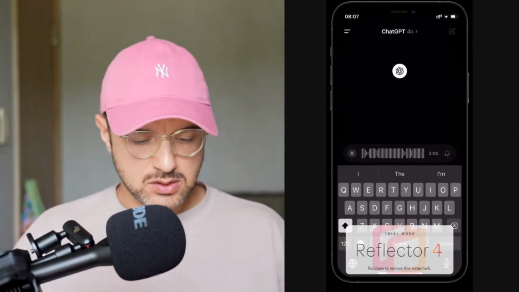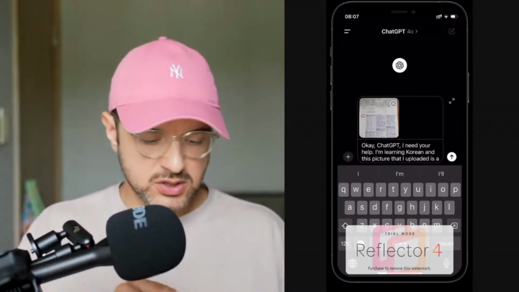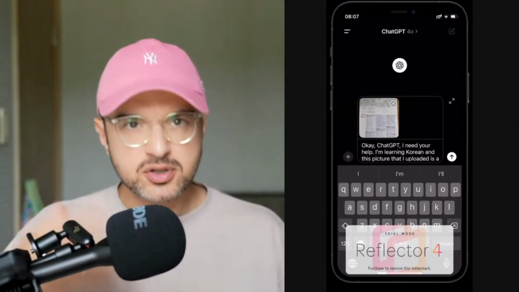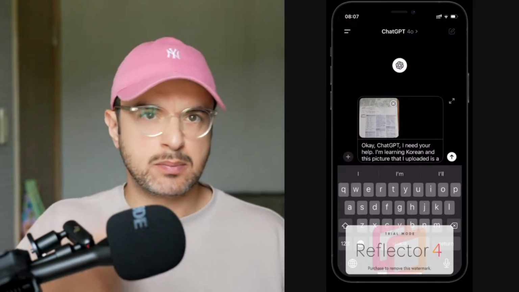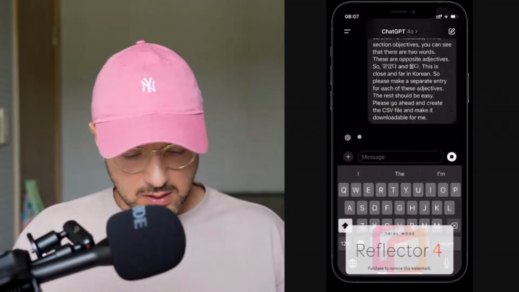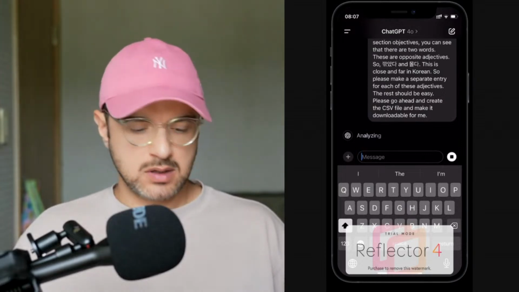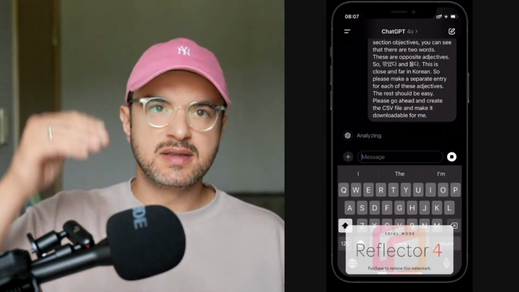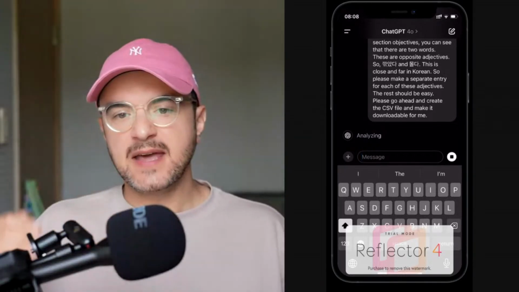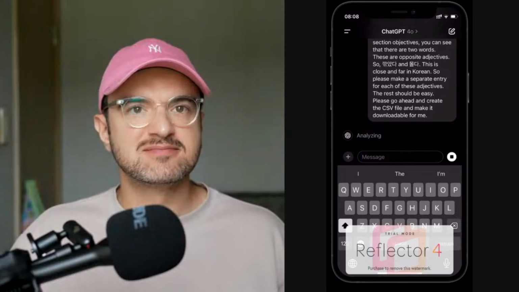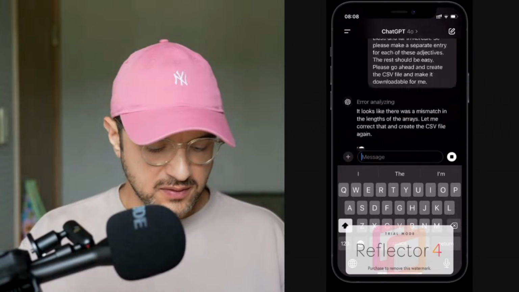Okay, so as you can see, we've done two things. We have uploaded the picture, and we have given ChatGPT a pretty extensive prompt. This is only the first time that you have to do that. Later, you just upload the picture and say, please do the same thing. So let's see if it works. Now ChatGPT is working. When it's done, we will download the CSV file, upload it into the Anki app, and then we have a perfect deck of flashcards that we can use to refresh all the things that we have learned.